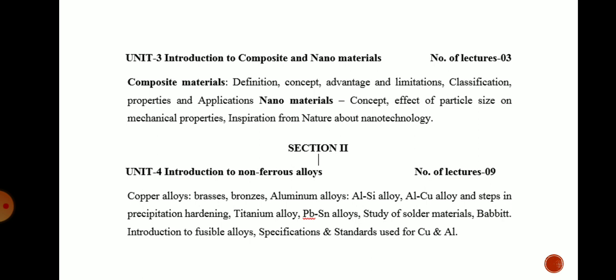Next, third chapter, it is somewhat advanced and very good research is going on in these two things, that is introduction to composite and nanomaterials. So in that, composite materials and nanomaterials are studied in short, because overview of these two things will be given in this chapter. In detail study, actually research is going on in both these things. Firstly, the composite material, we will see definition, concept, advantages, limitations and classification of these composite materials. In detail we will see the classification of composite material, then their properties and applications of this composite material.